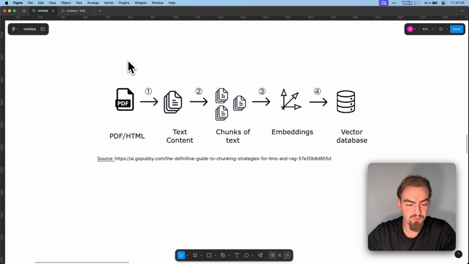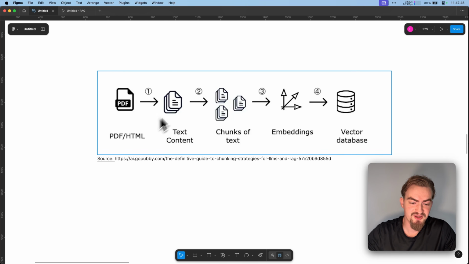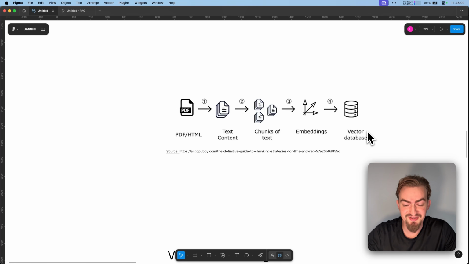So how this whole process works is first we have a PDF. Here we extract the text content. Then we chunk down this text content. Then we use an embedding model that gives us a vector for these chunks. And then we put it in a vector database. If it sounds cryptic to you, don't worry, I'll explain it in a minute.